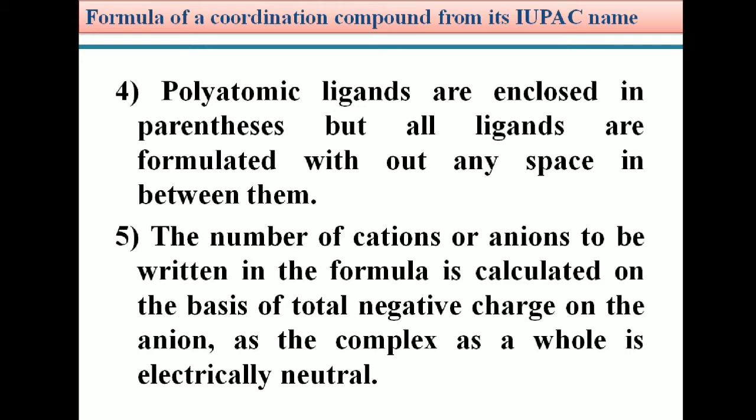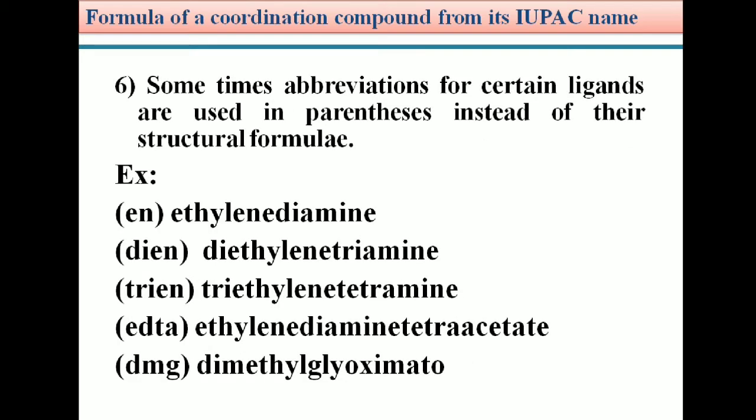Next, rule number 6. Students, for certain ligands, we can use abbreviations instead of their structural formula. For example, if you take ethylene diamine, we can use the abbreviation en. The e and n should be small letters. Ethylene diamine, en. Similarly, in case of diethylene triamine